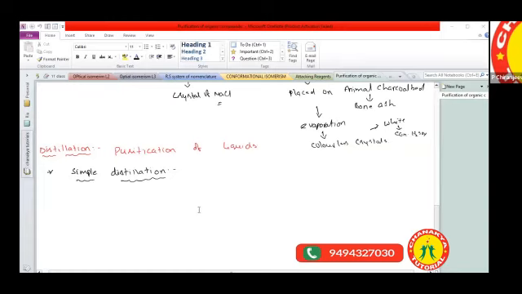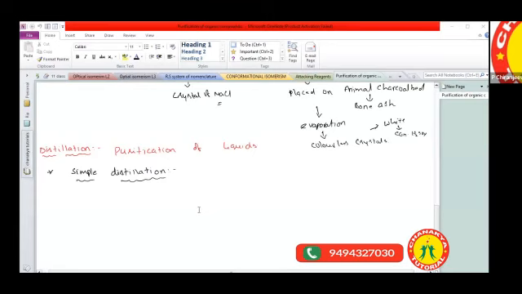By using the crystallization process, we can remove the insoluble impurities. Crystallization process and sublimation process are applicable for solids.